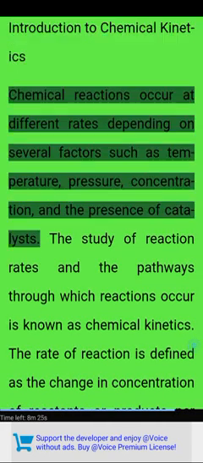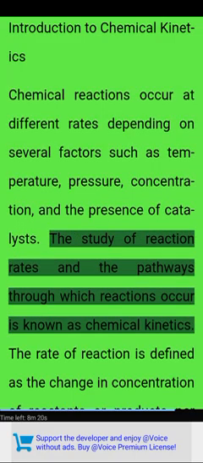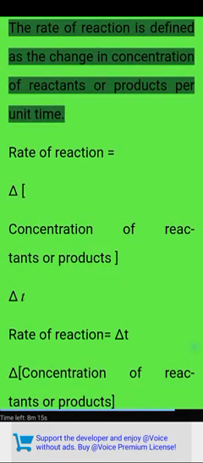Introduction to chemical kinetics. Chemical reactions occur at different rates depending on several factors such as temperature, pressure, concentration, and the presence of catalysts. The study of reaction rates and the pathways through which reactions occur is known as chemical kinetics. The rate of reaction is defined as the change in concentration of reactants or products per unit time.